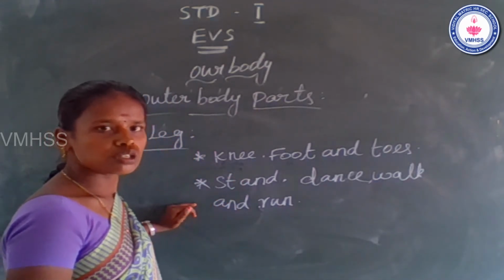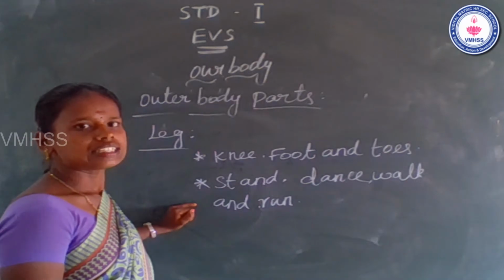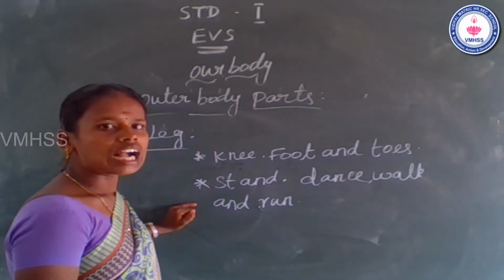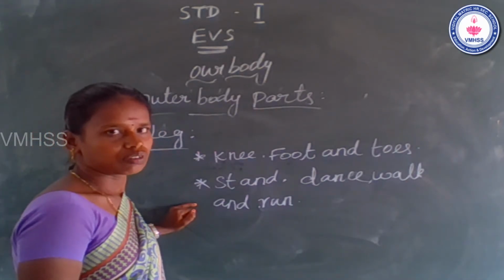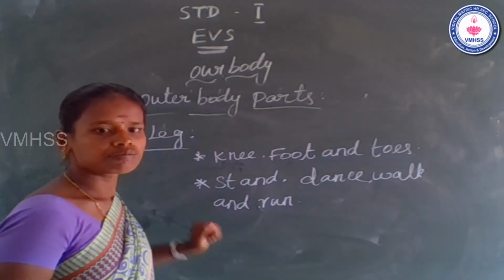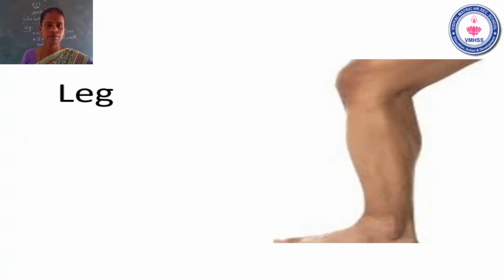It helps us to stand, dance, walk and run. Okay, now move on to the slide. Students, see the leg picture. It helps us to stand, walk, dance and run. Okay, now go to the next one.